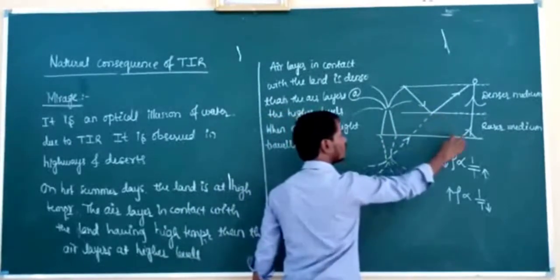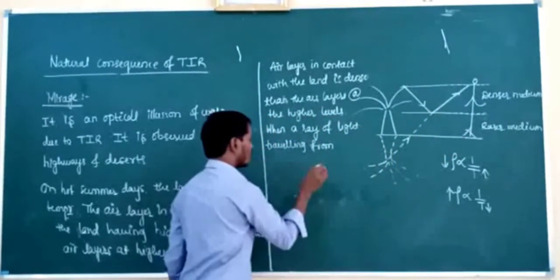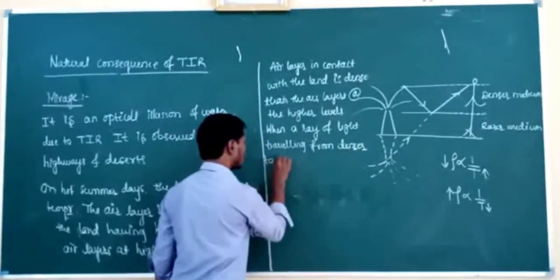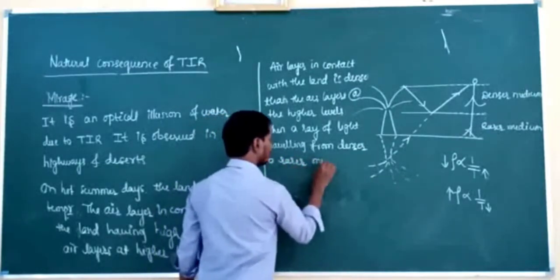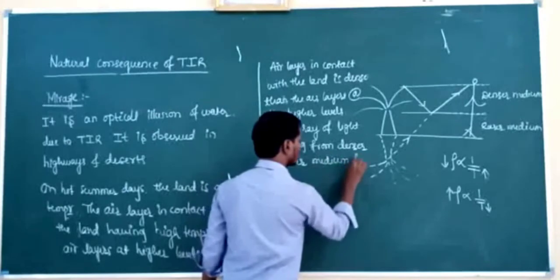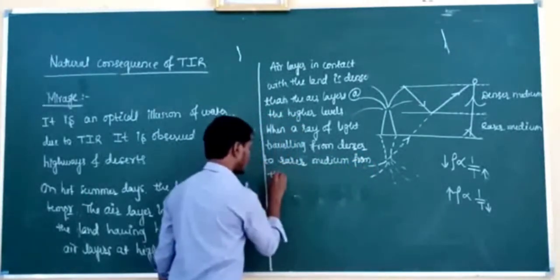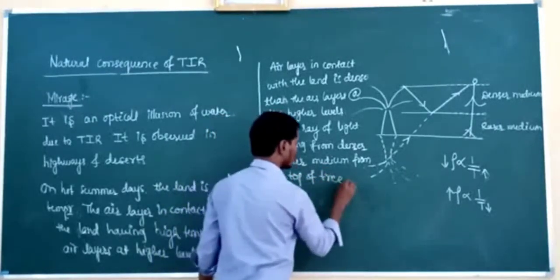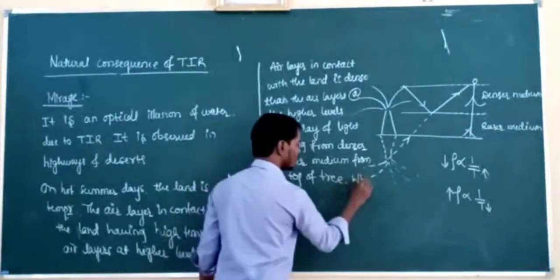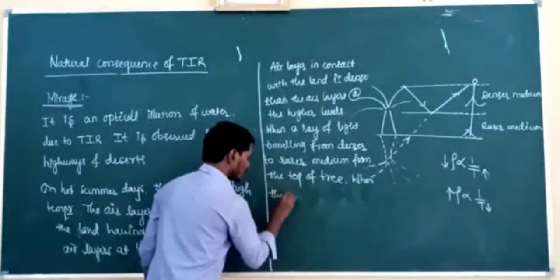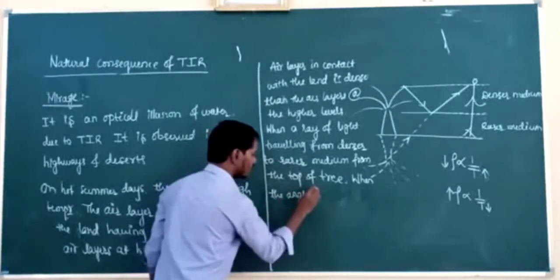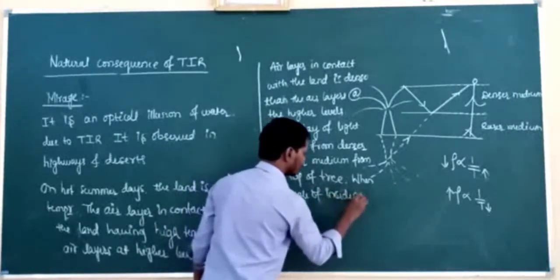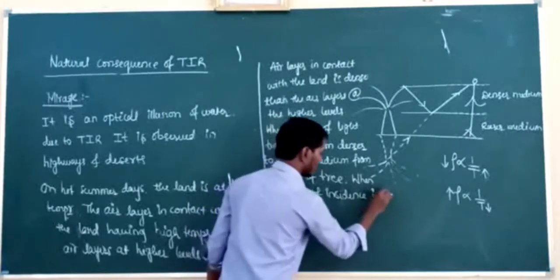From high refractive index medium to low refractive index medium, from denser to rarer medium, from the top of the tree, when the angle of incidence is greater than critical angle.